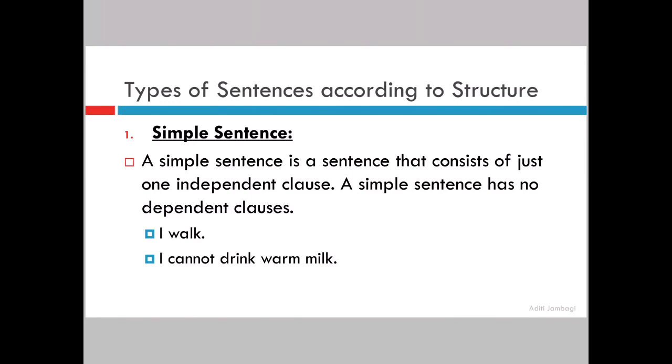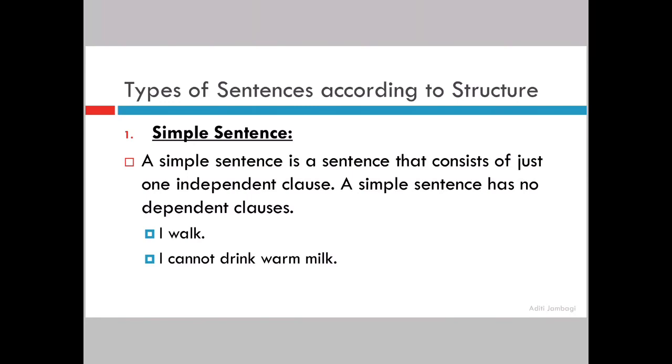So let us see. A simple sentence. What is a simple sentence? As its name suggests, it's very easy to understand. There is only what? A few words. It will usually be a very short sentence. So a simple sentence is a sentence that consists of just one independent clause.